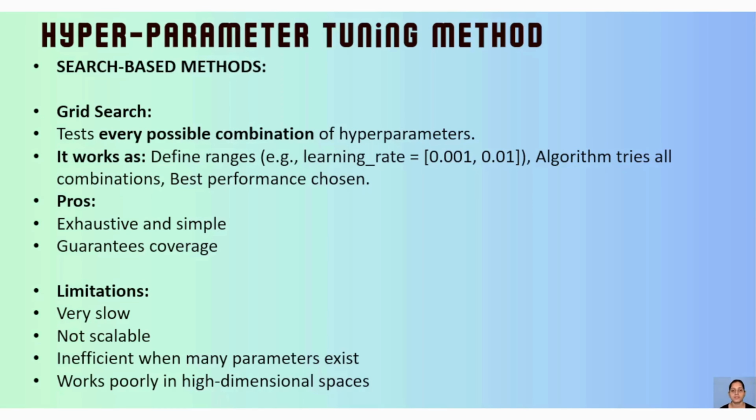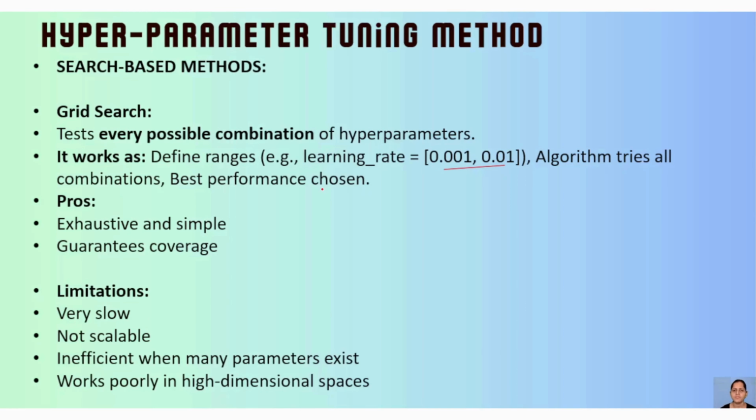How does it work? It will define a range, such as learning rate from 0.001 to 0.01. Then the algorithm tries all combinations which come in between, and it will give you the best one, the best learning rate to train your model.